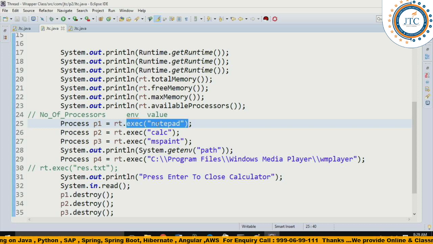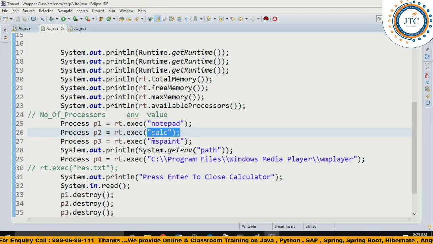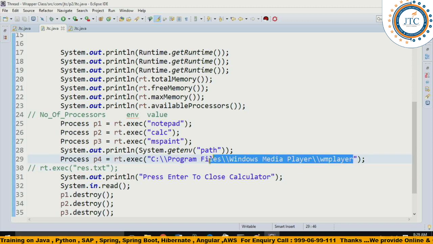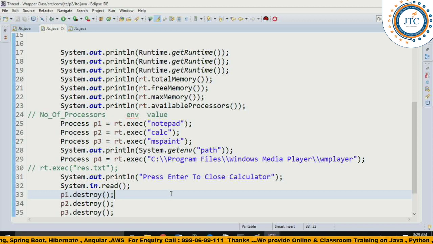It will automatically, whenever you run it, open a process called Notepad, and this Notepad will automatically open on your console. Calculator will also open. MS Paint will also open. Here it is going to print some path again. This is the Windows Media Player, because it must be installed in your system at the same location, then only you can open it, or else you cannot.